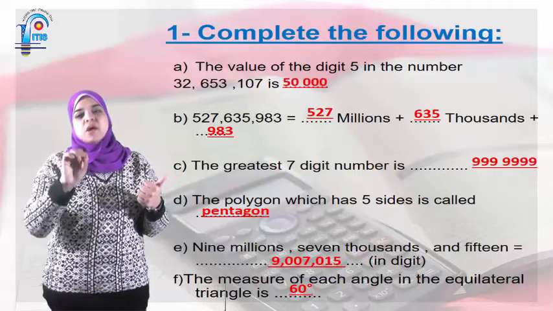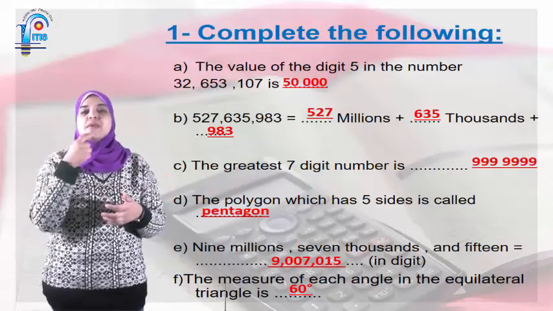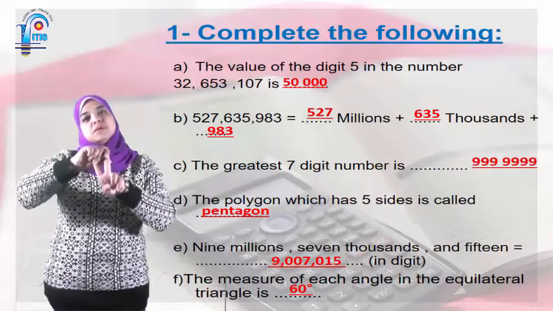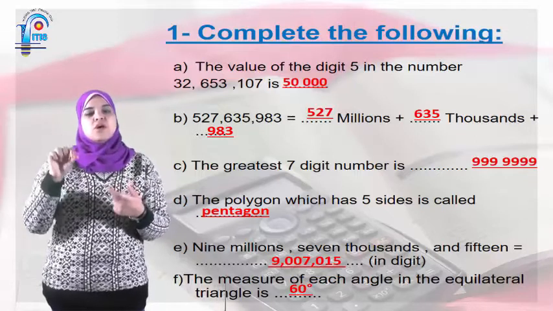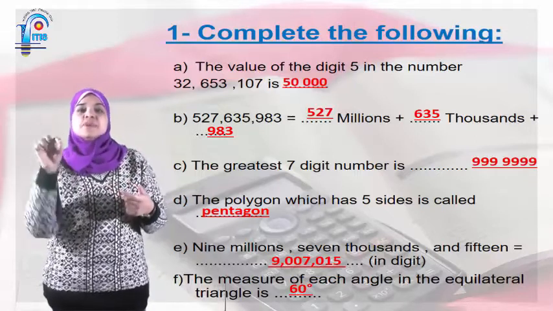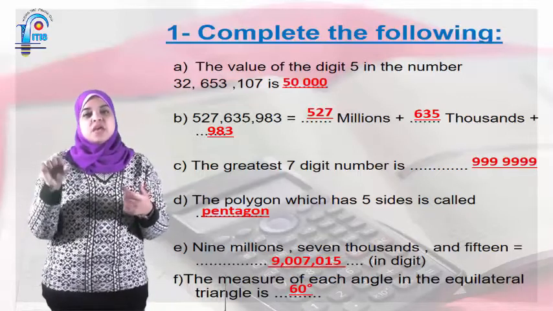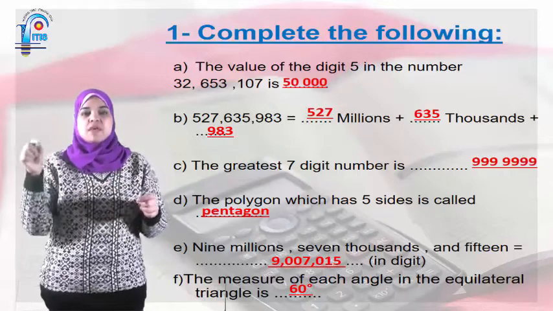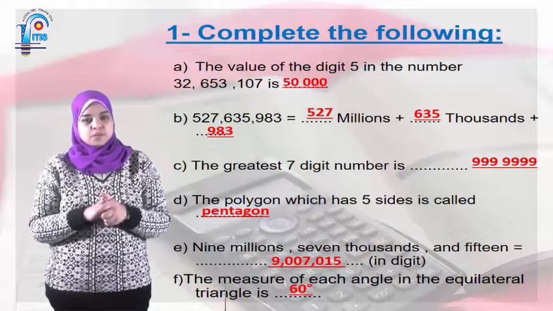9,007,015. How am I gonna write this number in digits? The first family here is a million, so million, after million, the family of the thousand, then no name or the unit. So 9 in the million, then put comma, 7 in the unit in the family of the thousand, and put 0 in the hundred and put 0 in tens. Then put comma, then 0 in 100 and put 15.